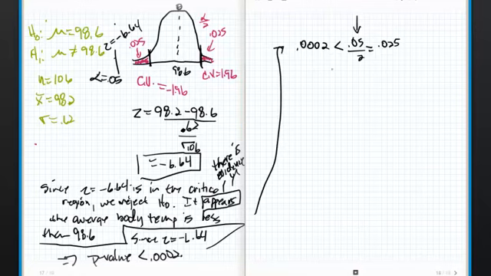0.0002 is less than 0.025. This implies we have evidence to reject the null hypothesis. It sounds a little more scholarly. All right. Hey, I hope that was helpful.